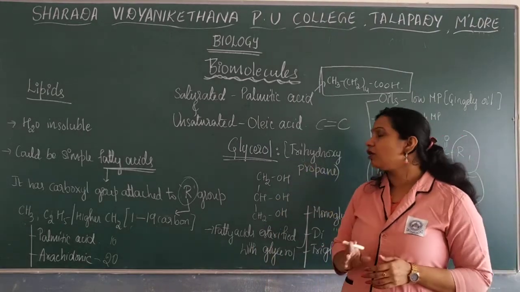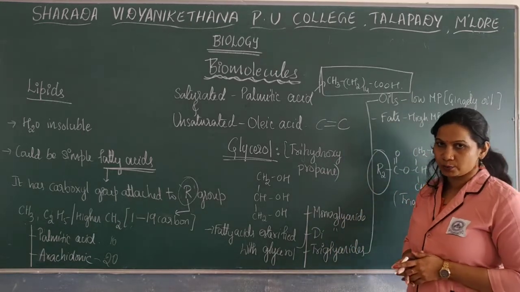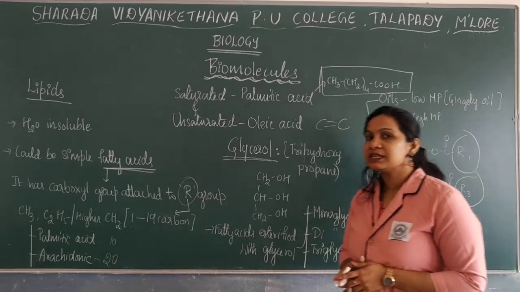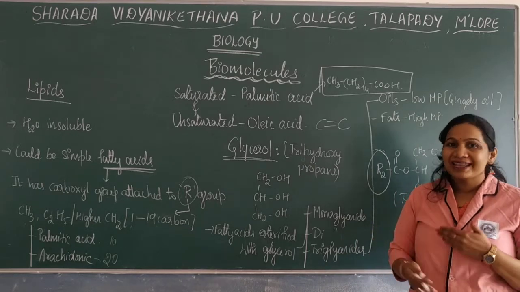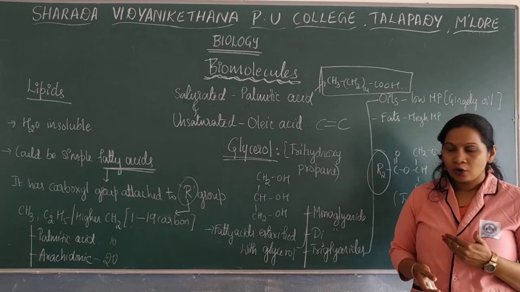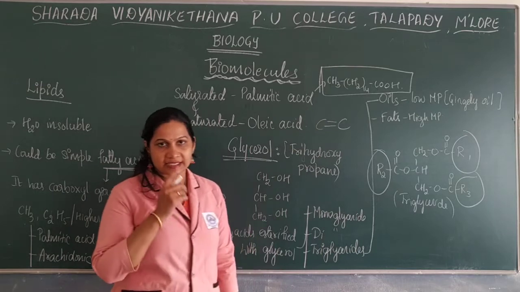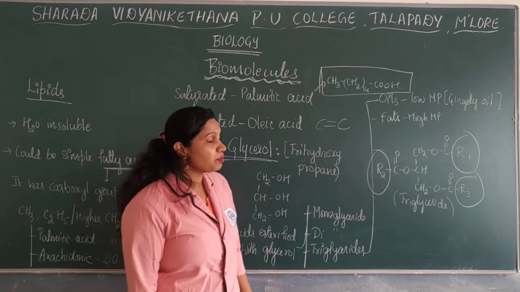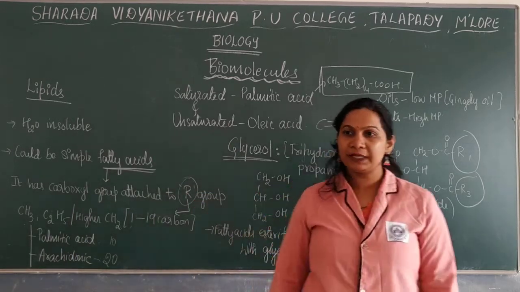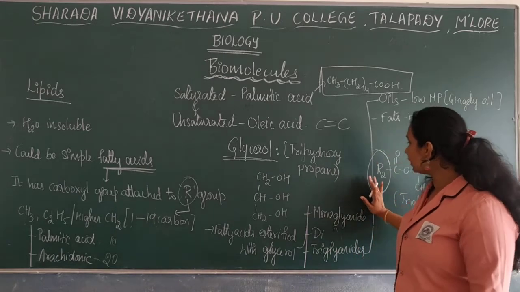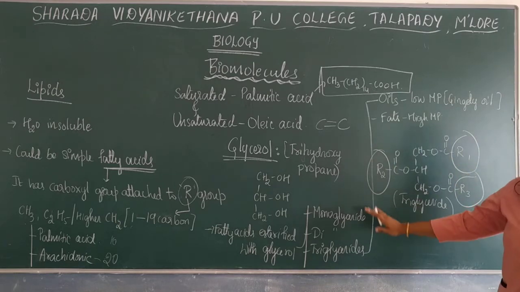Okay, so the glycerol, which is also known as trihydroxypropane, consists of 3 OH groups. So glycerol undergoes esterification with the fatty acid and forms the monoglyceride, diglyceride, triglyceride. Okay, so triglycerides could be simple as oils, fats as well as waxes. Oils have a low melting point, for example gingerly oil. Fats have a high melting point, for example ghee. Here you can see the structure of triglyceride consisting of 3 groups.